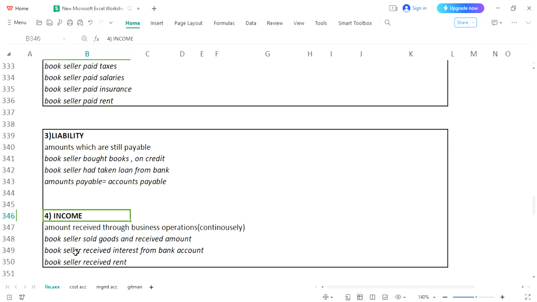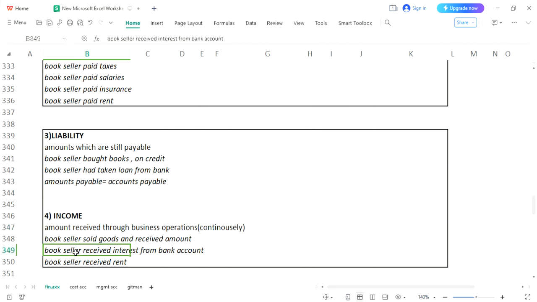If you are getting any amount not through business operations, rather you have got that amount rarely, to be repeated not even in a single year, that would not be considered your income. Income is the amount which you are receiving continuously through business operations.